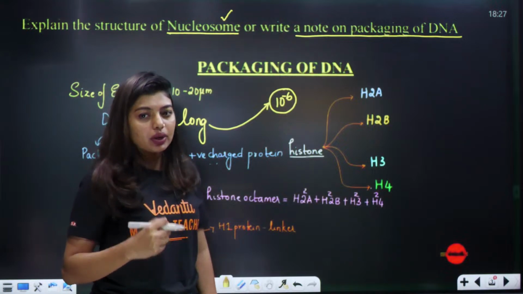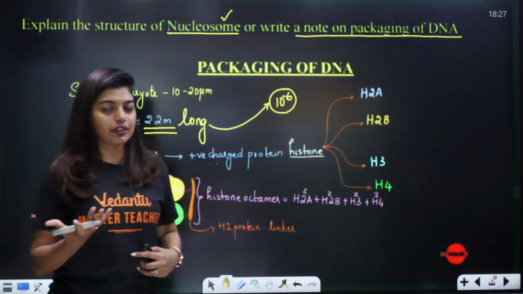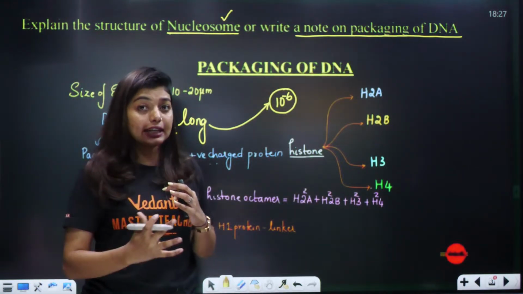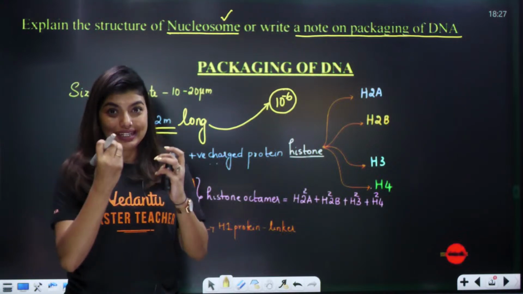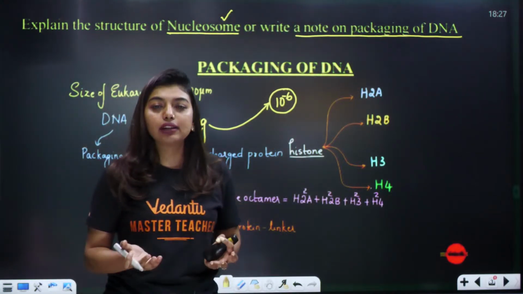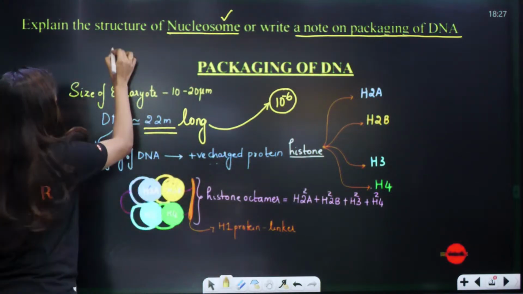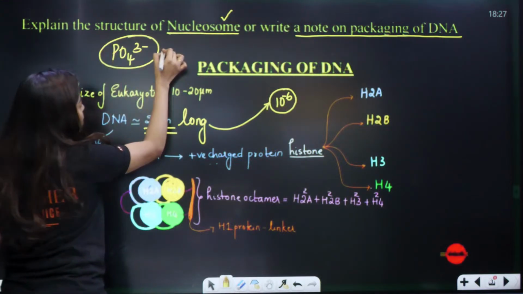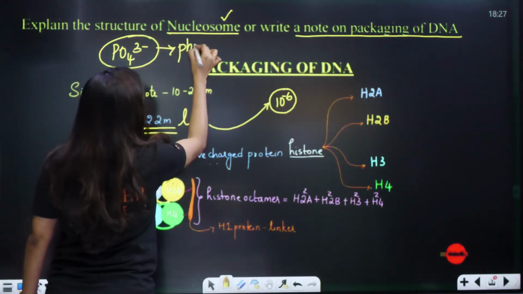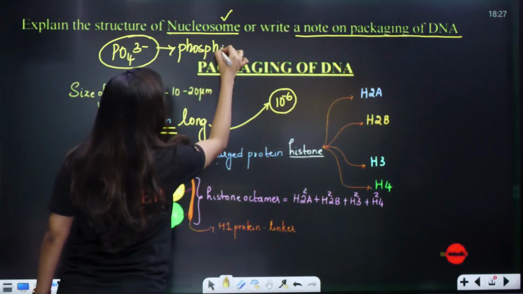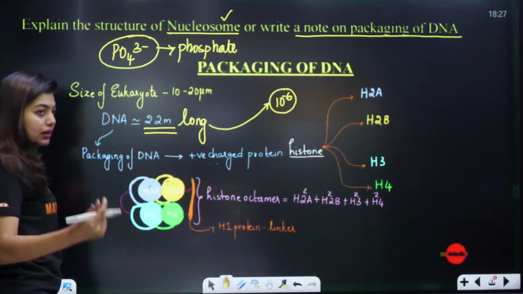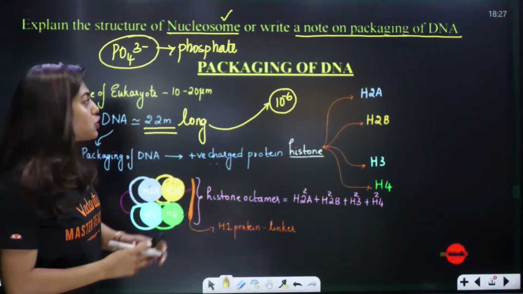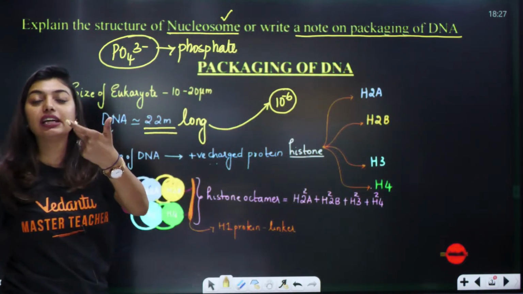DNA is negative because of the PO4 3 minus. You studied that a nucleotide is made up of a phosphate group, nitrogen bases and sugar. In that, the phosphate is giving the negative charge.